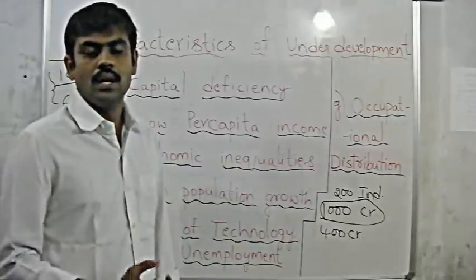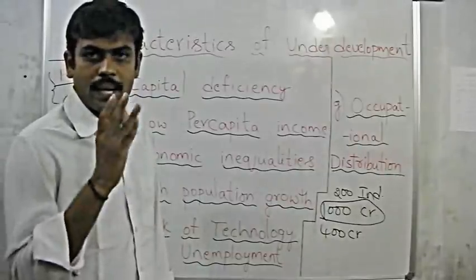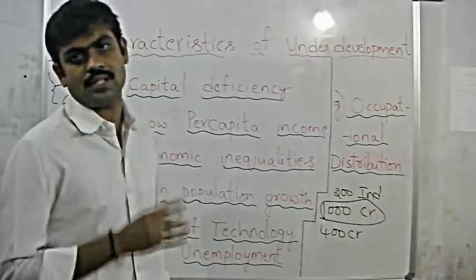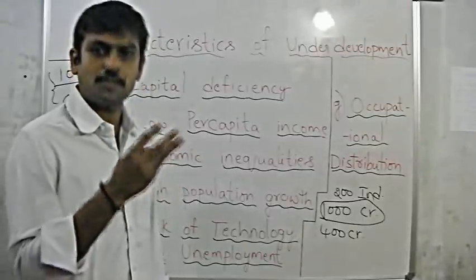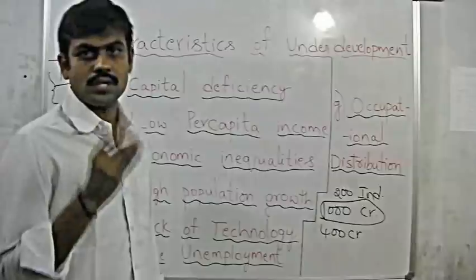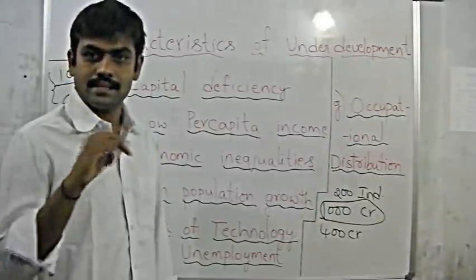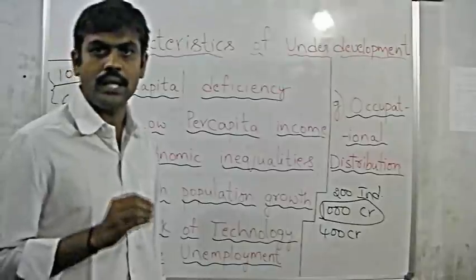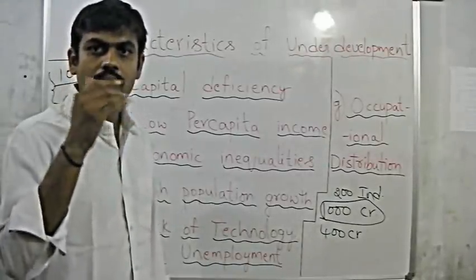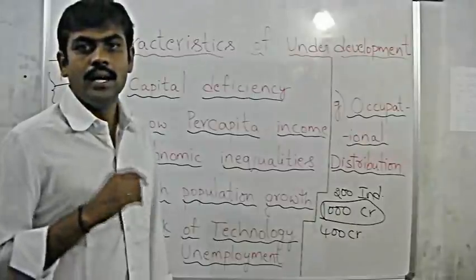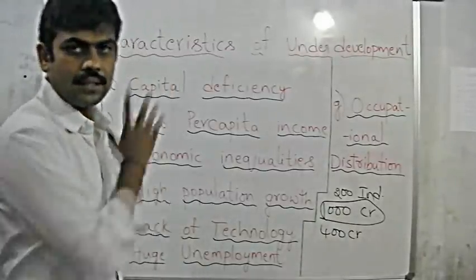Not only industries, consider India. India has 3 different types of sectors: primary sector, industrial sector, services sector. Of course, we know that apart from the agricultural sector, which is primary in nature, the other 2 sectors, industrial as well as services, which can be considered secondary and tertiary respectively, are in good condition. Then, between the secondary and tertiary, it is the primary sector which is facing a huge problem of capital.